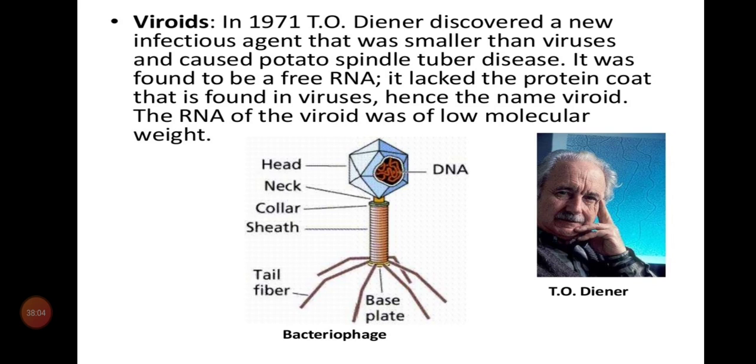Here we have already discussed viroids. Viroid diseases we can see in some of the plants. Some examples were given in your book also. Viroid means only RNA, no protein. One such example is potato spindle tuber disease, which is because of viroids only. Here the structure was given to children, which we can call a bacteriophage. So we have learned about plant viruses, animal viruses, viroids and prions.